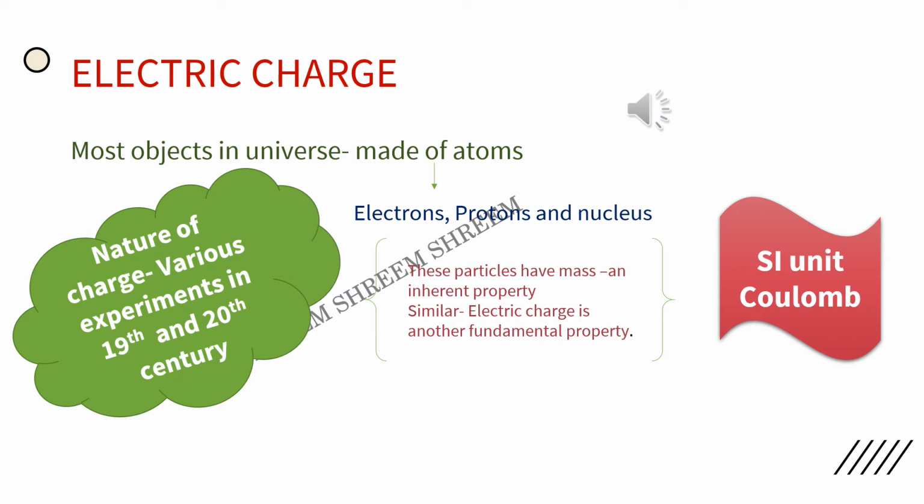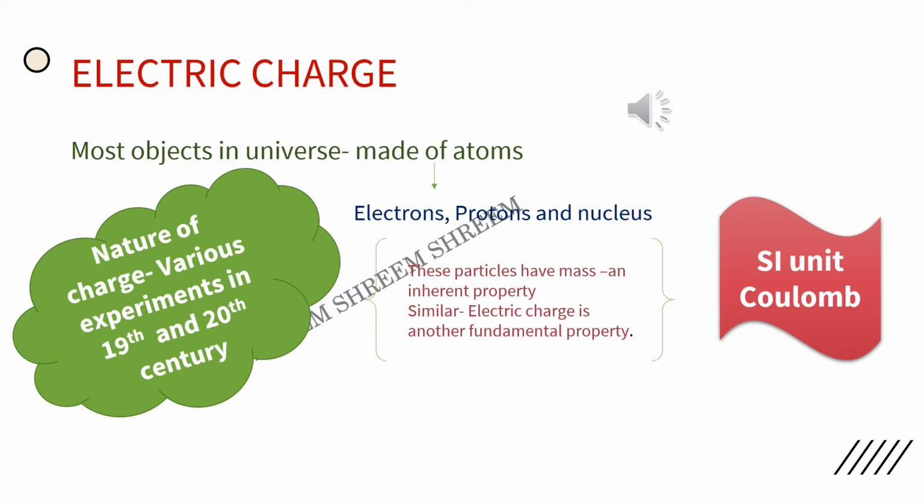Electric charge. We all know that most objects in the universe are made up of atoms, and atoms in turn are made of electrons, protons, and neutrons. These particles have an inherent property called mass.